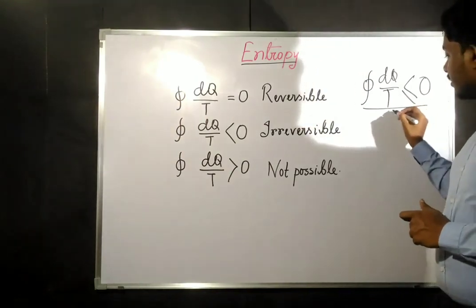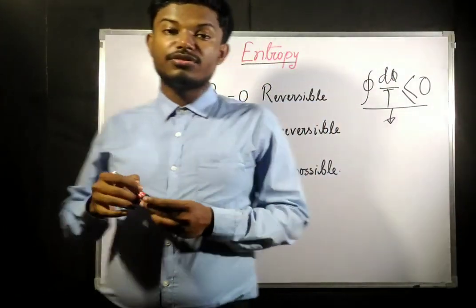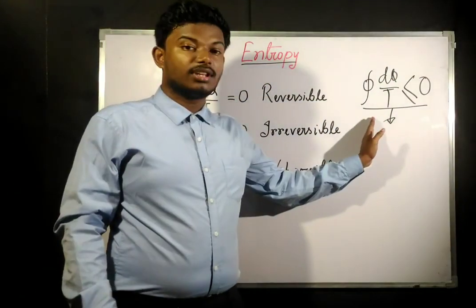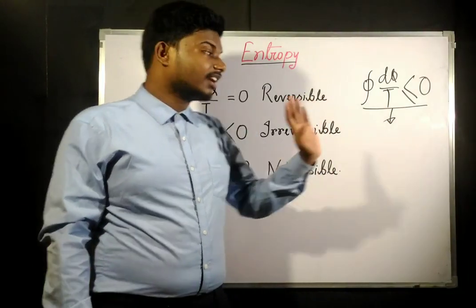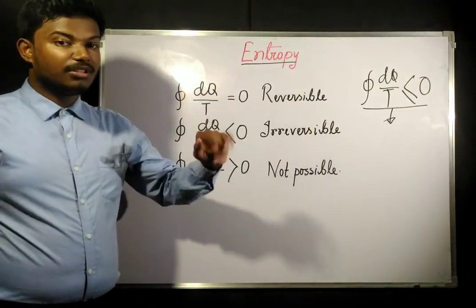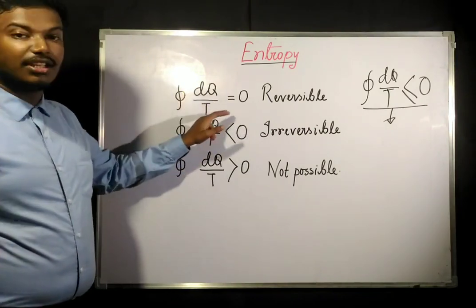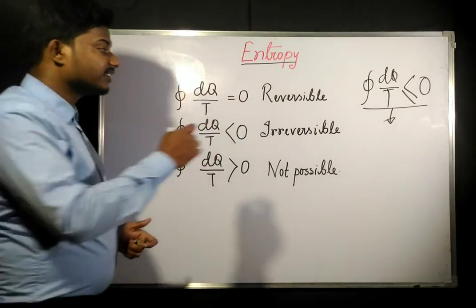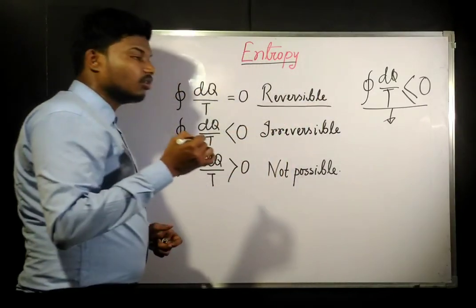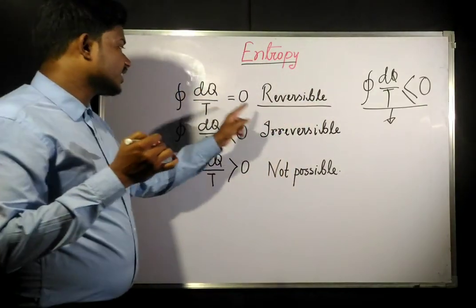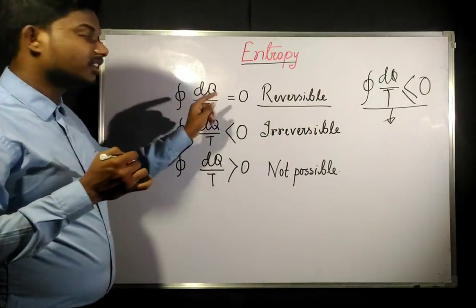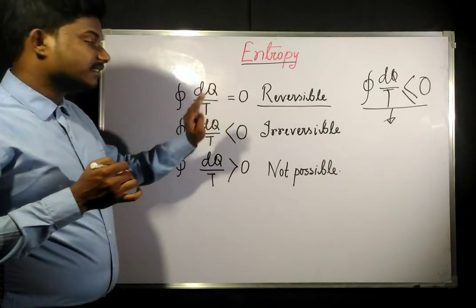Now this is the mathematical form of the second law of thermodynamics. From this we have also said that if the cyclic integration of dq by T is going to be 0, then the cycle must be reversible. Or we can say that for a reversible cycle, the cyclic integration of dq by T is always 0.